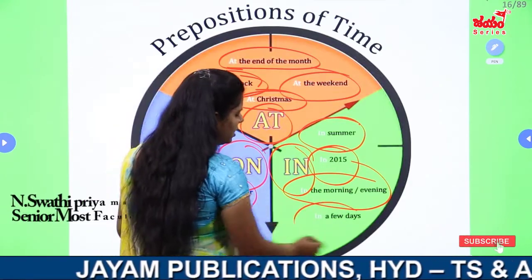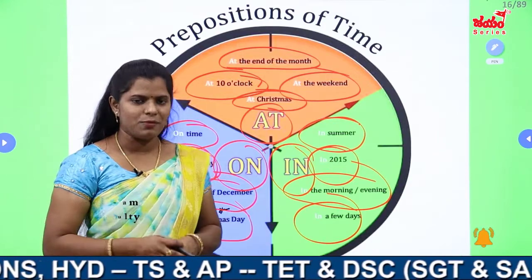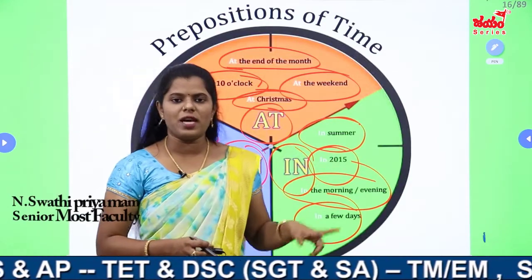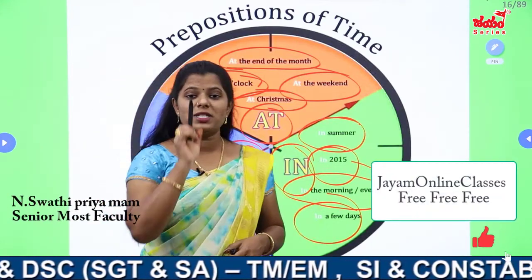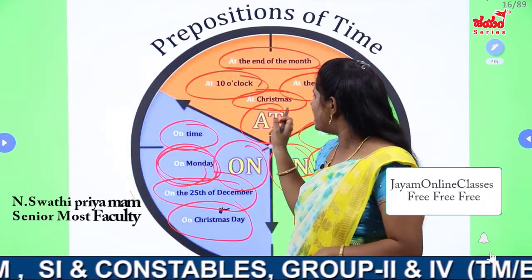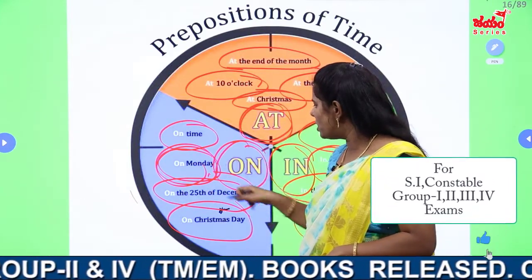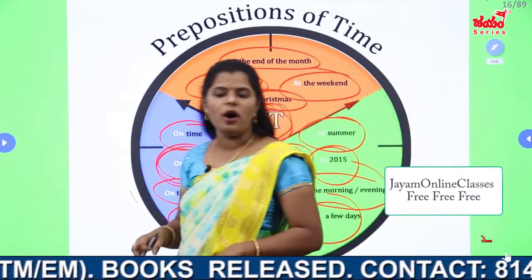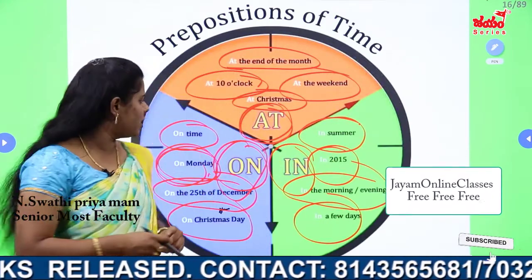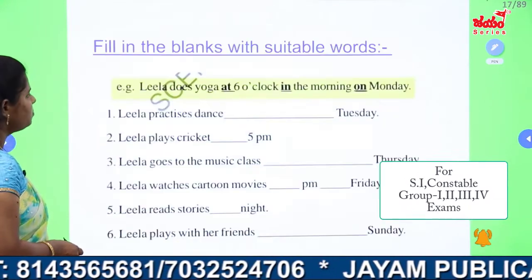In a few days, it means duration of time, not exact time. So when you are expressing the duration of time, we have to use in. When you are expressing the period of time, you have to use in. When you are expressing the correct, exact, accurate time, then you have to use at. For dates and days, you have to use on. So at, in, on. Be careful of that usage. Okay. Now we are going to see some previous paper bits also now.